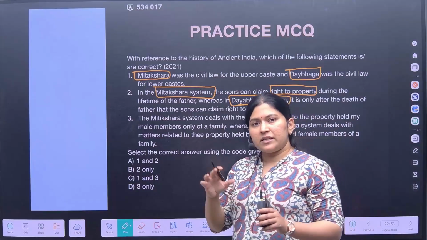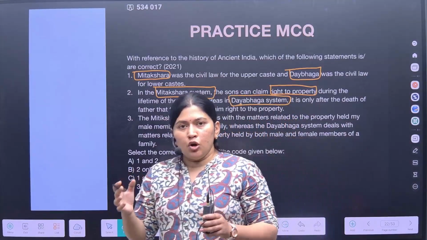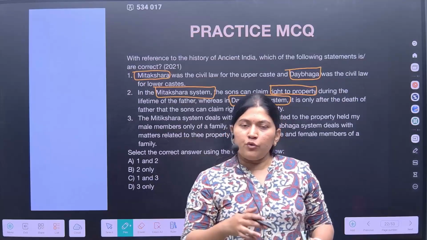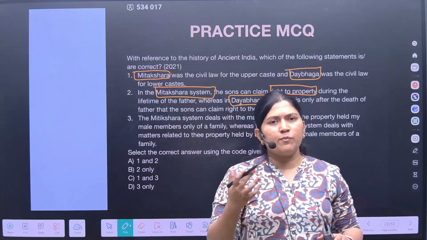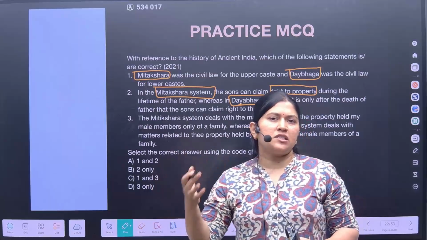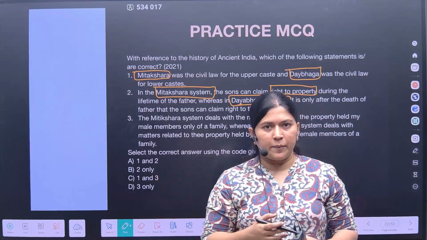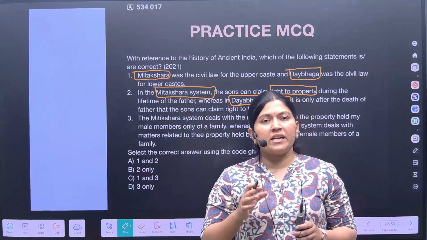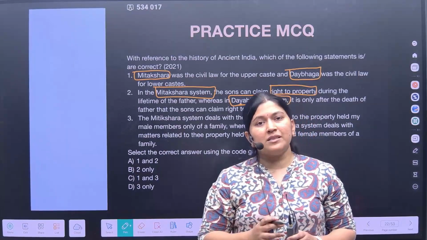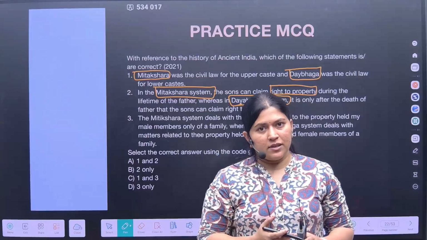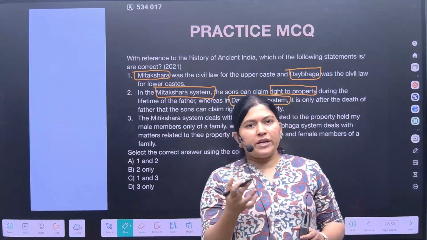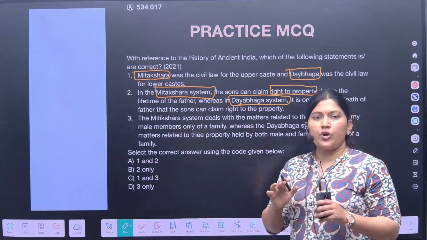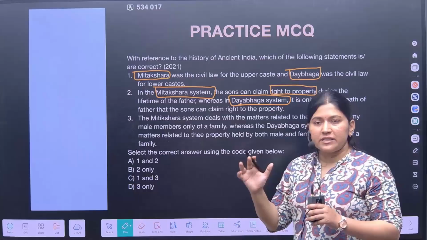There is a difference between the law systems followed. We have seen the law system and some of the rules that the Arthashastra presented during the Mauryan period. Now the Gupta period's law and system would be encapsulated in the Smritis and the Puranas. We'll come to it as and when we discuss it. So you just need to know what you need to assess while studying the Gupta period.